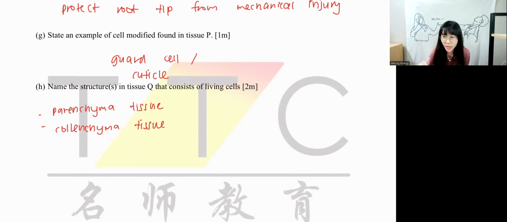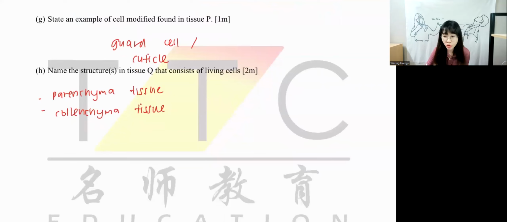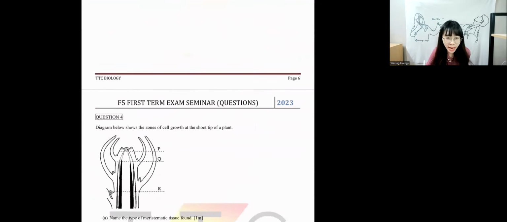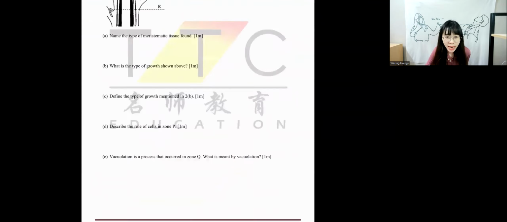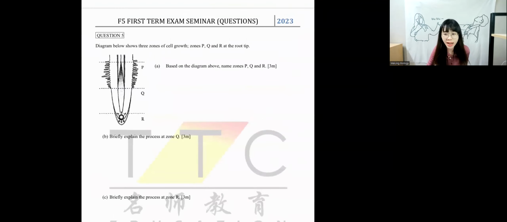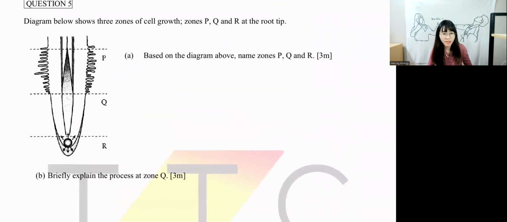Okay, now I'm gonna try one more question before we go back to notes. We're gonna try the 3 zones. Okay, anybody has question in question 2? Anybody want to ask anything in question 2? Okay, now we're gonna move to the next one. Let's look at page 9, question 5. Page 9, question 5, guys. Let's try page 9, question 5.